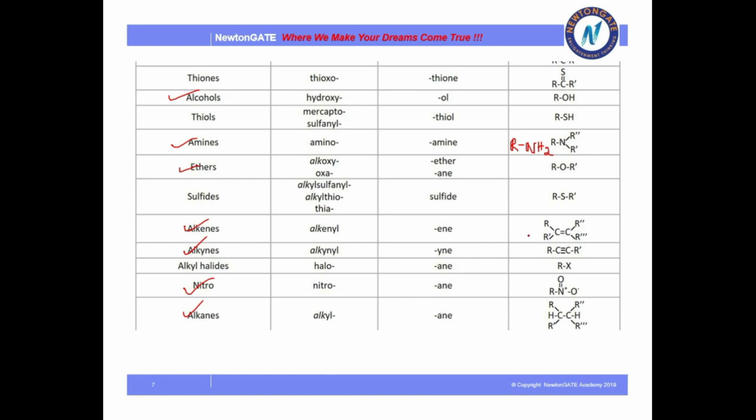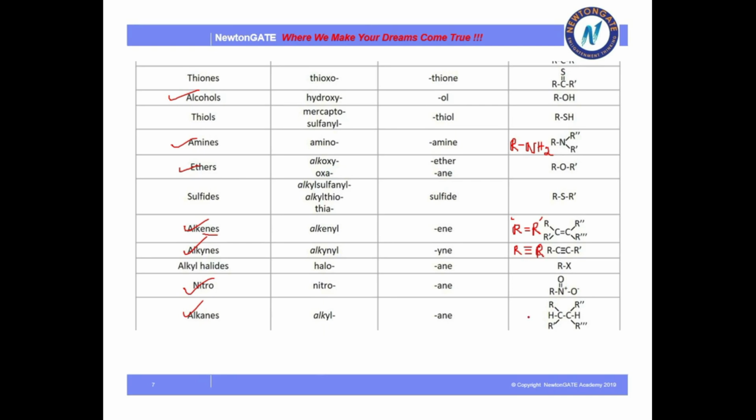Next, the most important is alkene. What is ene? The moment you see ene, you should know that whenever a compound contains a double bond, the double bond is signified by the term ene. In the same way, if a carbon is bonded with another carbon by a triple bond, then it is signified by the term yne.